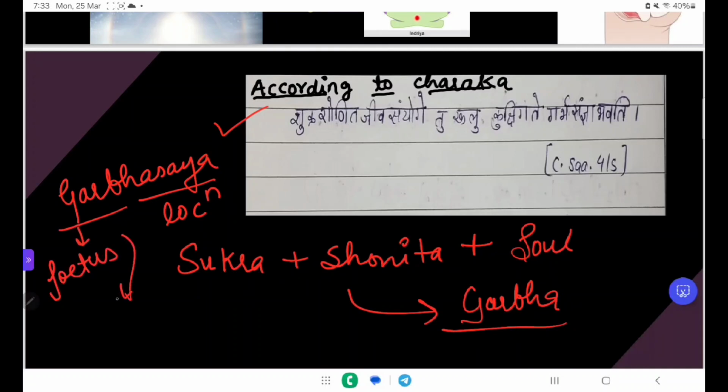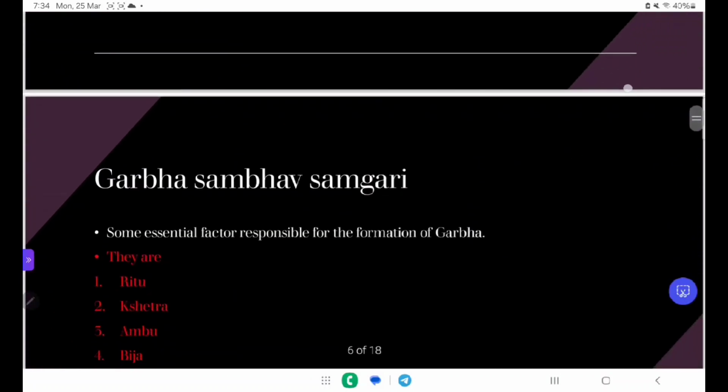Fetus location, where is it? Inside the uterus. So Garbhashaya denotes the uterus. Garbha is the joining of Shukra and Shonita in presence of the soul. It is given in the Charak Samhita, Sharirasthana, 4th chapter, 5th shloka.